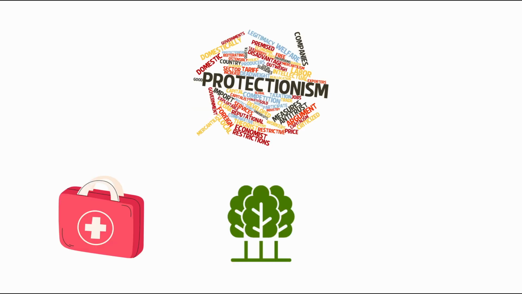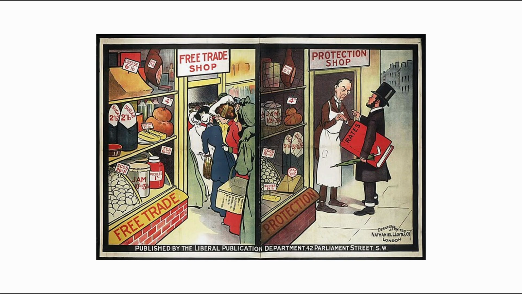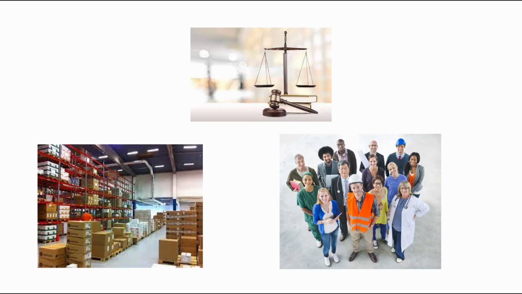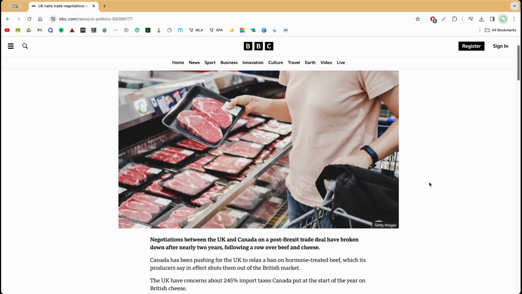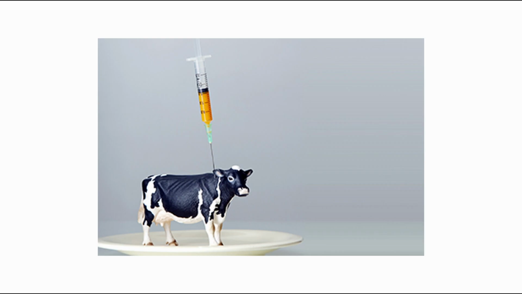First off, trade protectionism helps maintain national health, environmental, and security standards. Governments are obliged to make sure that their country and citizens are safe, and trade protectionism can be used to enforce laws on imported goods and services. One example of this is the UK's recent ban on Canadian beef, as Canadian beef is hormone treated, which goes against the United Kingdom's health standards.